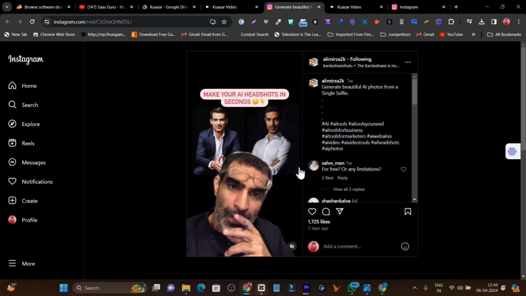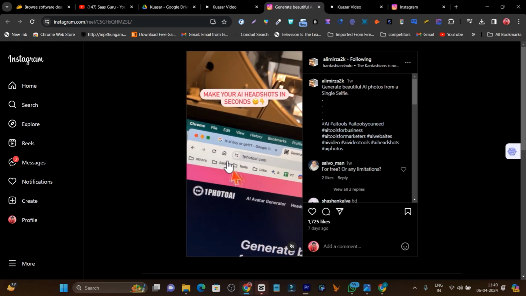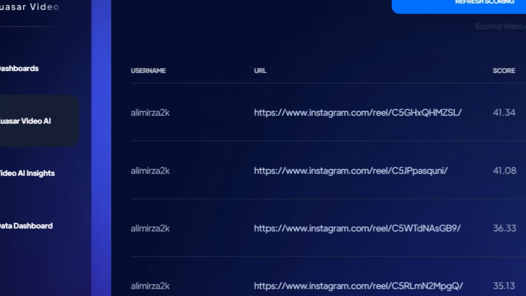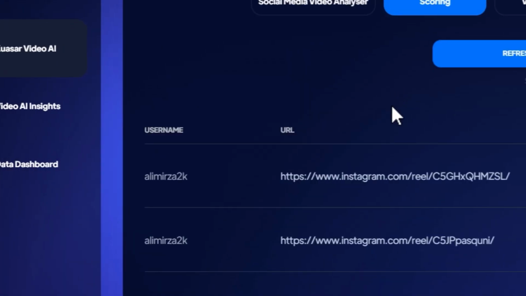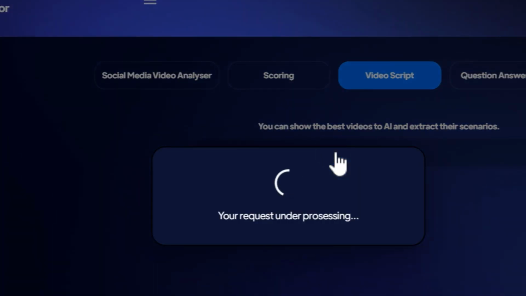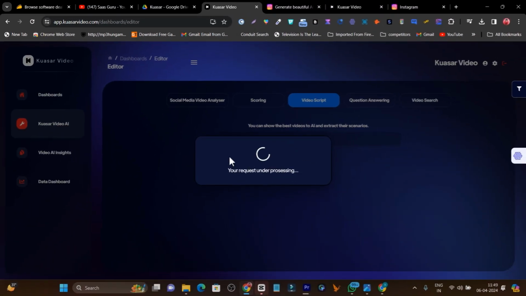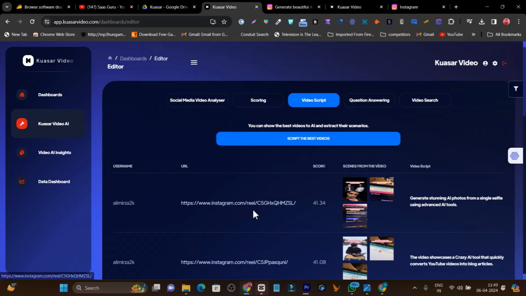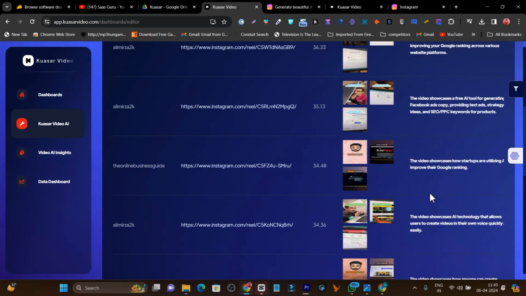Okay, so basically I am getting all the viral content from this user using this AI tool. And once I have it, what I can do is go to the video script and click here on the script-based video tools. Now it will create some scripting on these best videos or content with the images. You can see here the video script: generate stunning AI photos from a single selfie using advanced AI tools. Same thing you can find here.